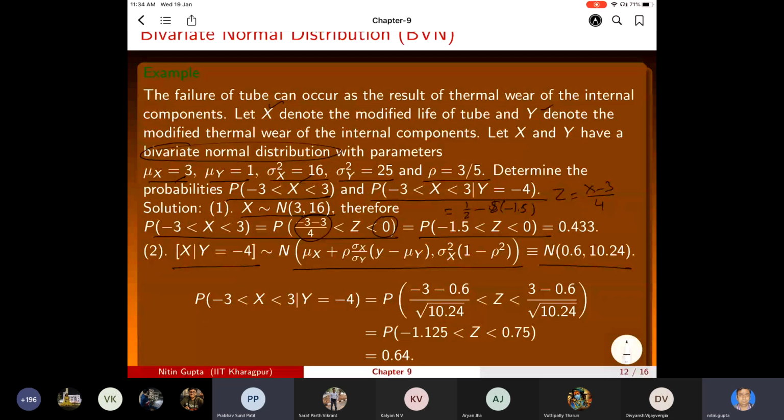Because this follows a normal distribution, we can convert it into Z: minus 0.6 divided by the square root of 10.24. That will be standard normal, following normal 0, 1. In this fashion, you can use the table.